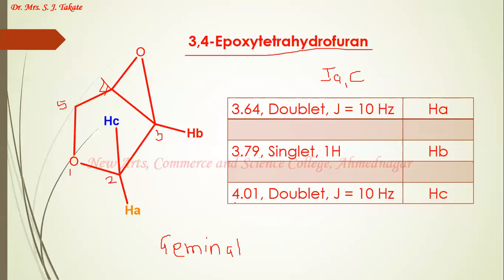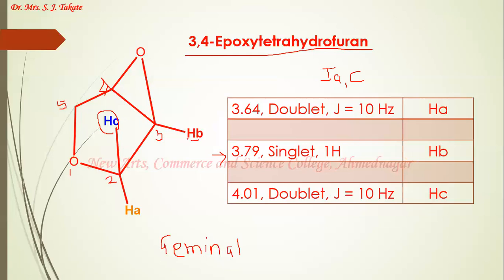One more signal is there, which is 4.01, a doublet, J equal to 10 hertz. That is because of the Hc proton. The Hc proton also couples only with Ha, and it gives me a doublet. The second signal is at 3.79 ppm, as a singlet.